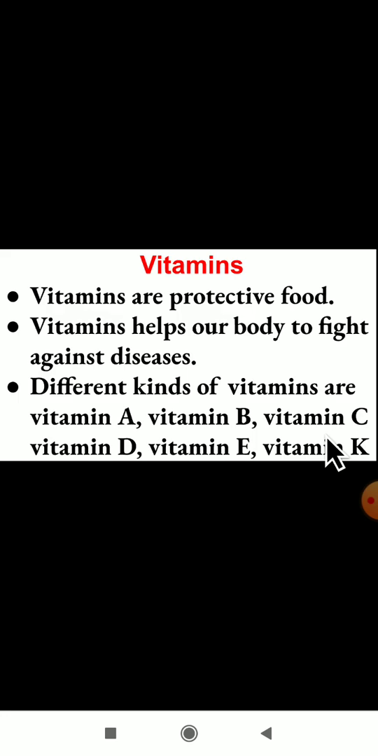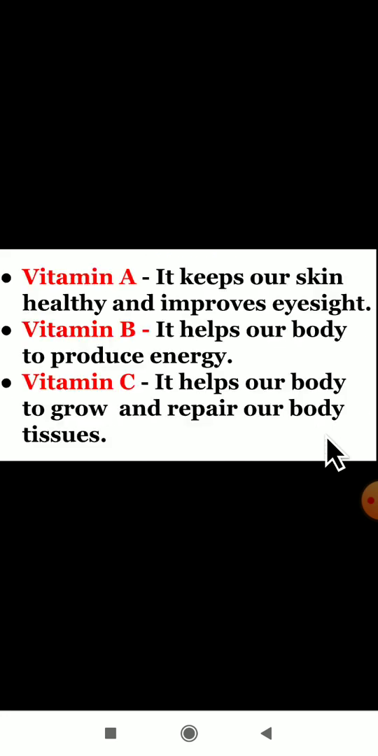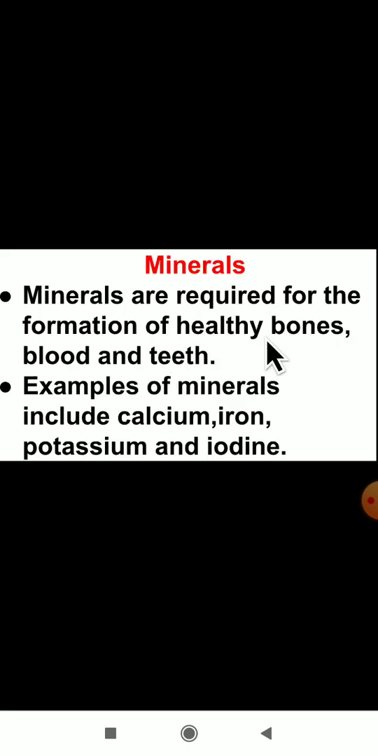The next one, vitamins. What are vitamins? Vitamins are protective food. They protect our body and help our body to fight against diseases. If any disease comes to our body, then these vitamins will help to fight against that disease. There are different kinds of vitamins: vitamin A, vitamin B, vitamin C, vitamin E, and their functions also we have studied.